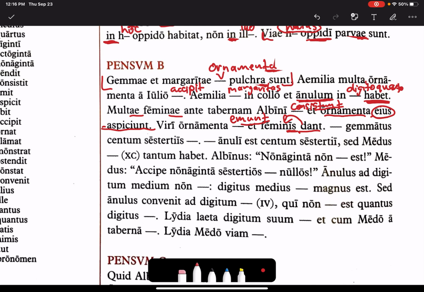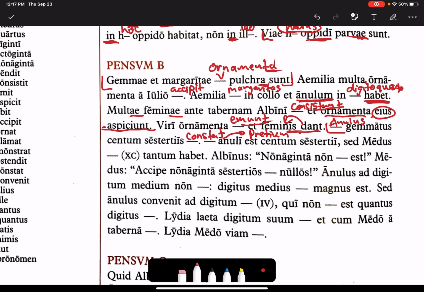Blank gemmatus centum sestertiis blank. Annulus gemmatus centum sestertiis constat. Remember? Costs. A jeweled ring costs 100 sestertii. And now this blank here, I'm sorry, I'm a little squished. Pretium annuli. The price of the ring est centum sestertii. The price of the ring is 100 sestertii.